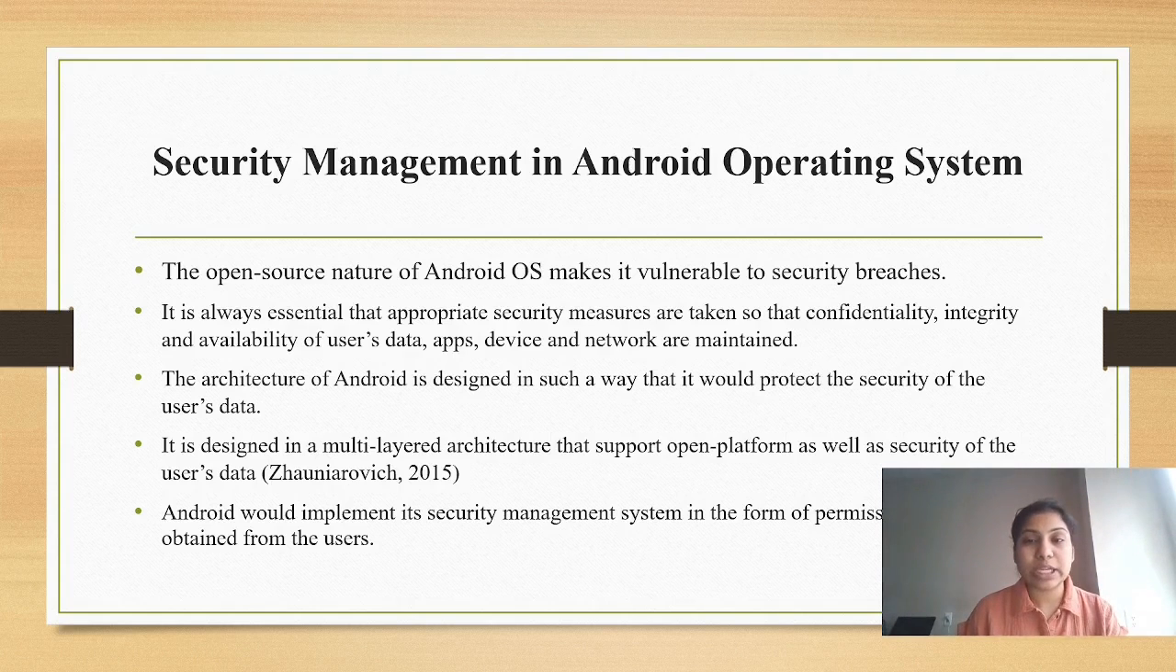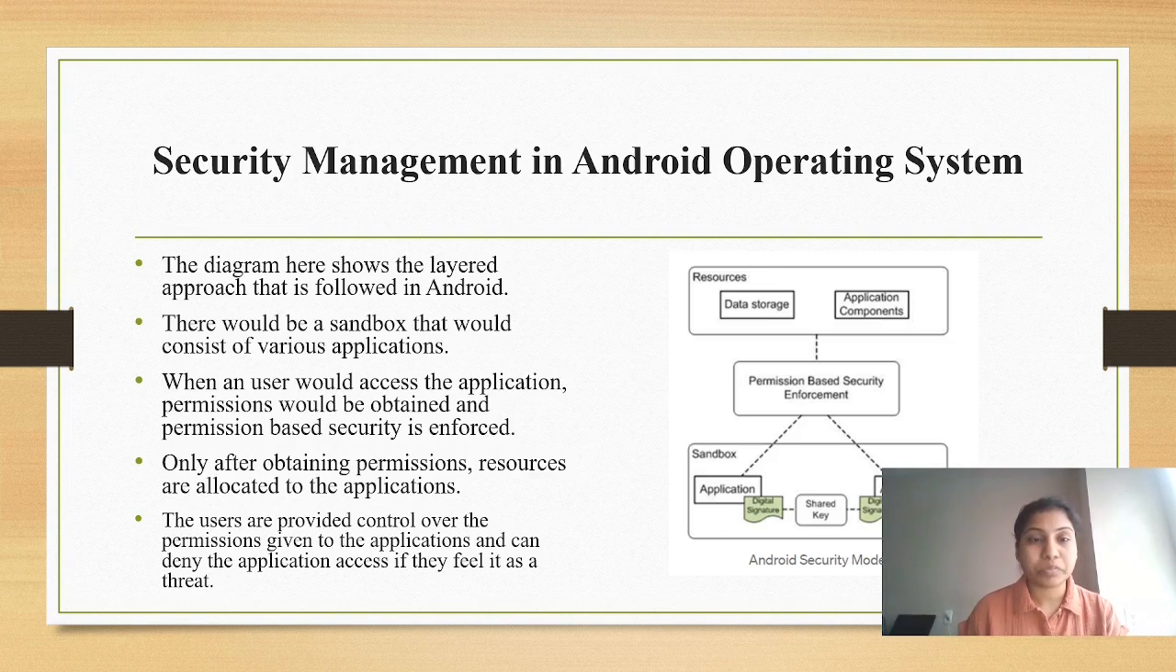And the security management in Android operating system. The open source nature of Android OS makes it vulnerable to security breaches. It is designed in a multi-layered architecture that supports an open platform as well as security of the user's data. Android implements its security management system in the form of permissions that are obtained from the users. It is always essential that appropriate security measures are taken so that confidentiality, integrity, and availability of users' data, apps, device, and network are maintained.